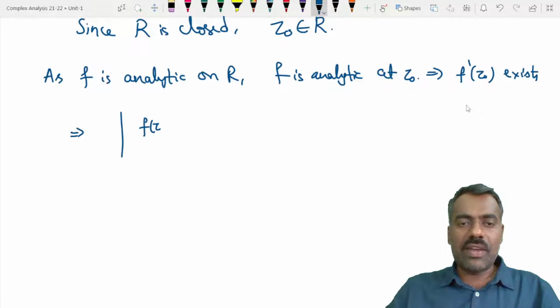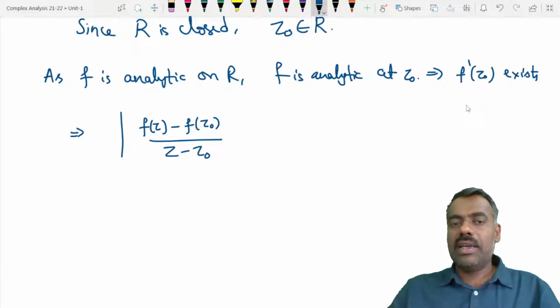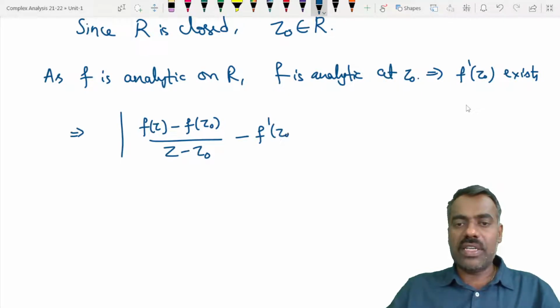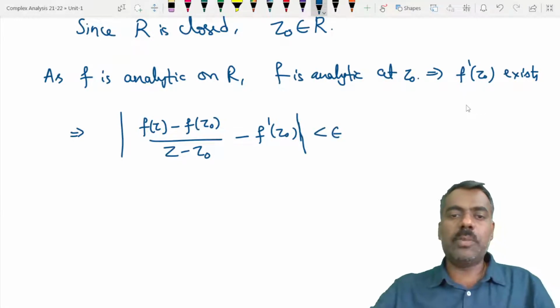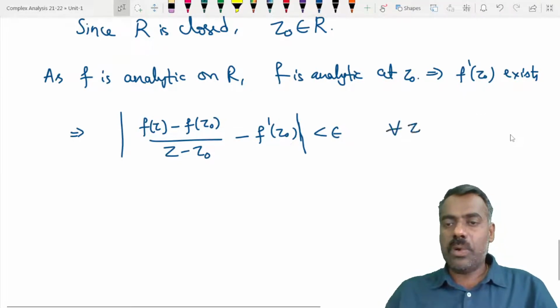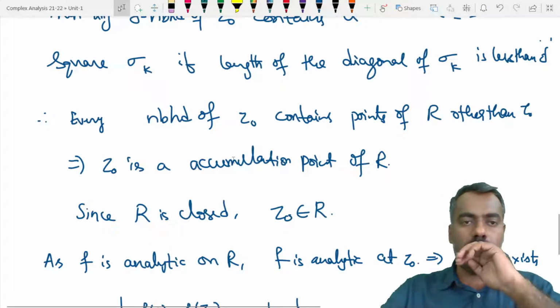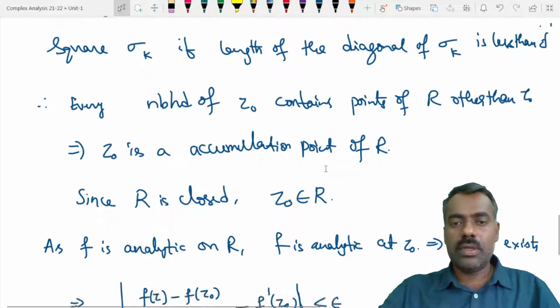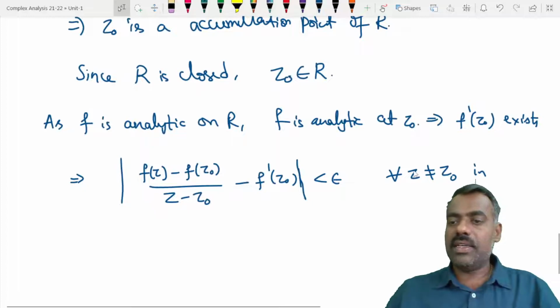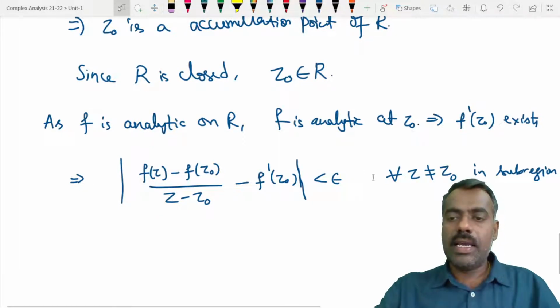That is same as saying that f of z minus f of z naught upon z minus z naught, minus f dash of z naught, this difference is always less than epsilon for all points z not equal to z naught in that neighborhood. Now what is in, you can say, in subregion, right?